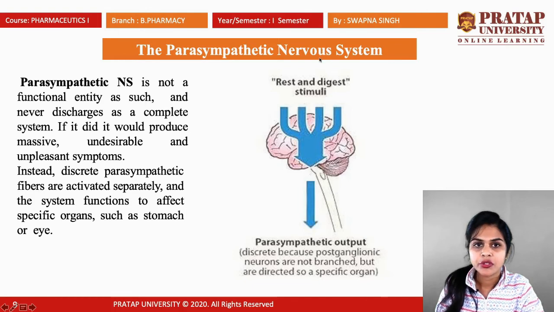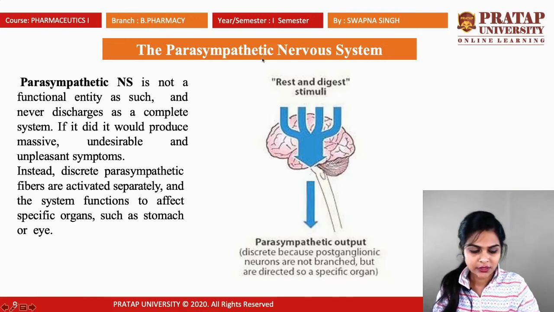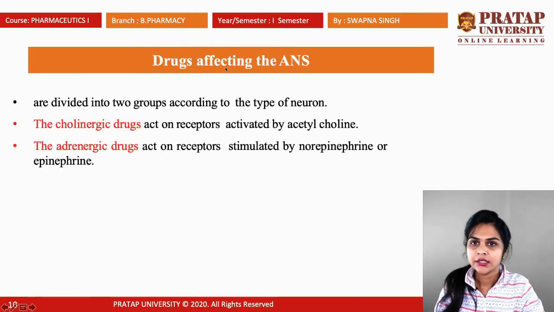The parasympathetic nervous system is also known as the cholinergic system. Why? Because it releases the neurotransmitter known as acetylcholine. So it is also known as the cholinergic nervous system. Next are drugs affecting the autonomic nervous system. Basically, there are two kinds of nervous system, divided into cholinergic and adrenergic, or you can say parasympathetic and sympathetic. So the drugs which can affect the ANS are related to their neurotransmitters.